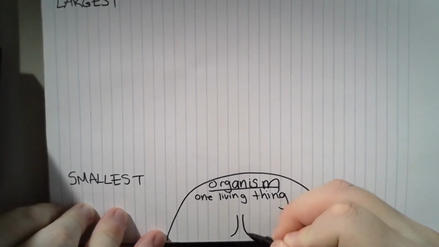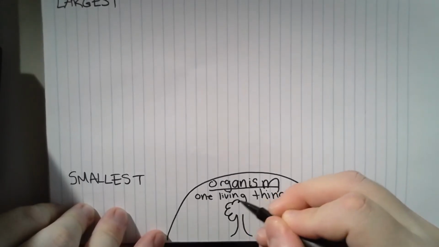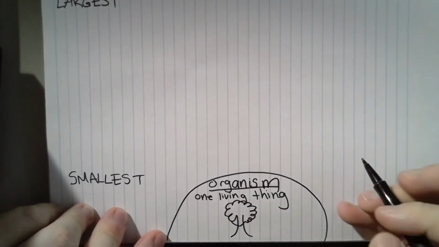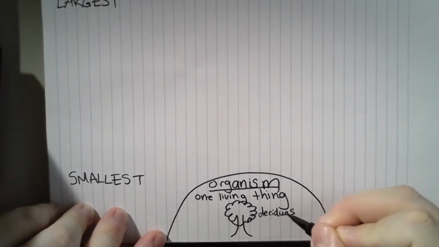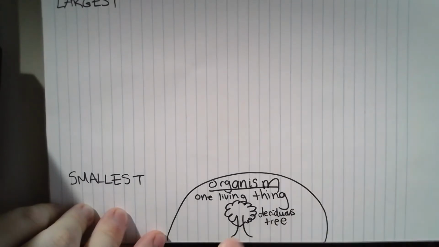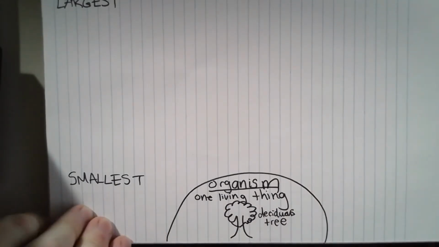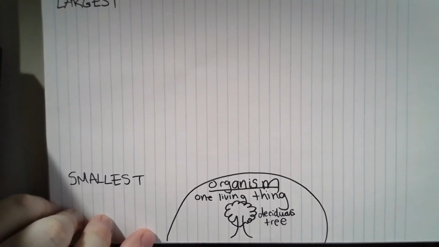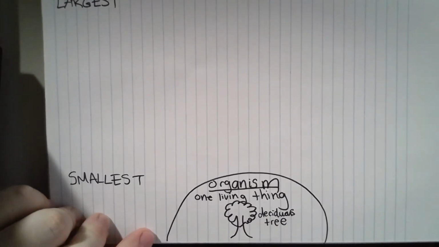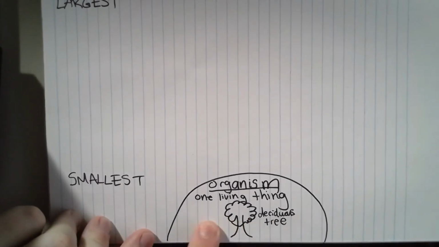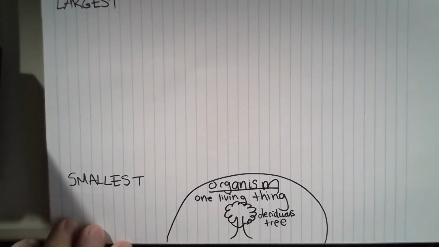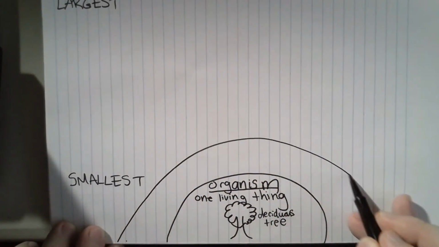Let's draw a deciduous tree. Okay? This is a deciduous tree. This is one organism. If you want, you can draw a different organism, like a bird or a fox or a piece of grass or a polar bear. I don't care. Just draw one living thing. Okay, let's go to the next big level.